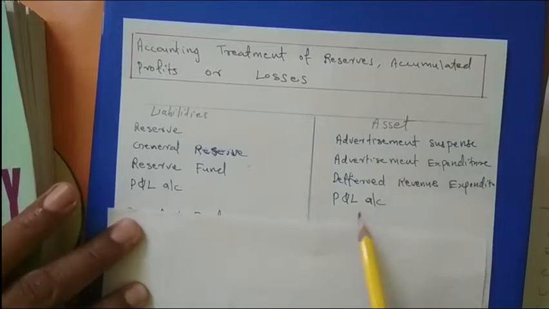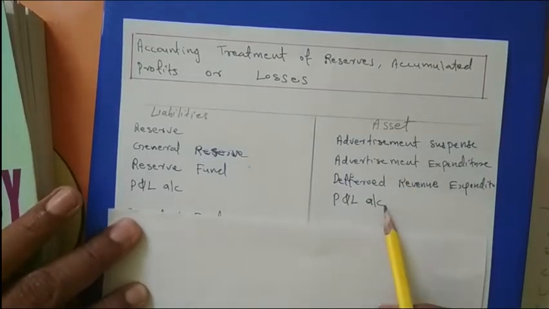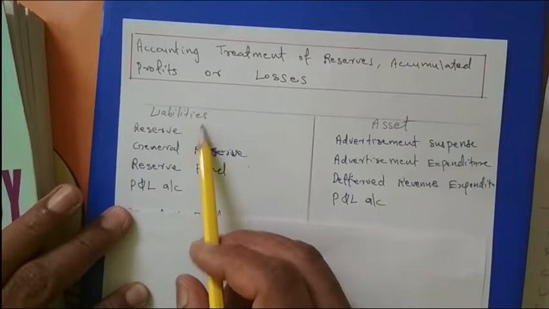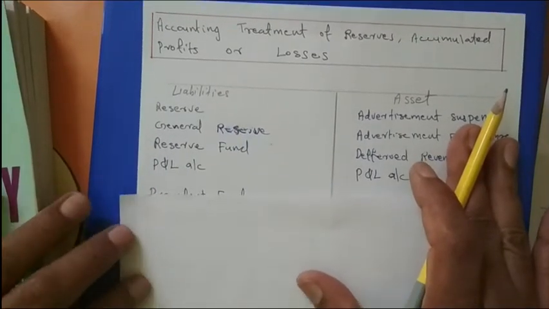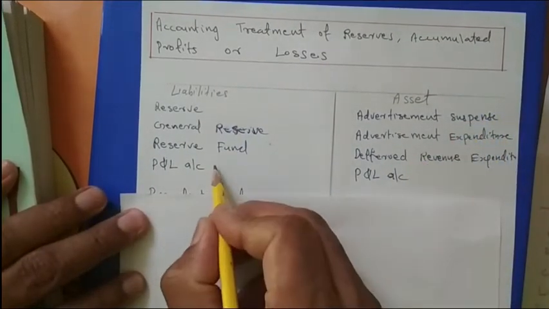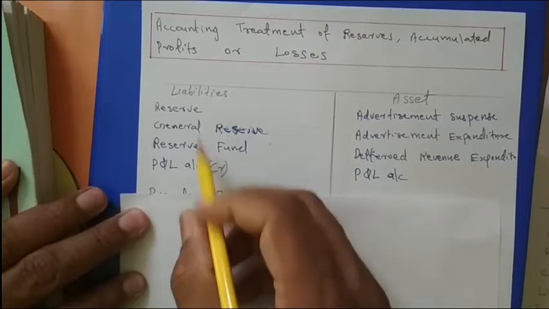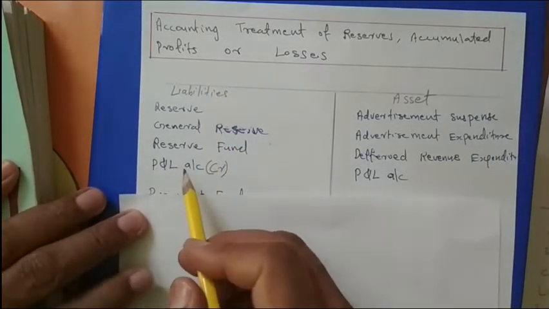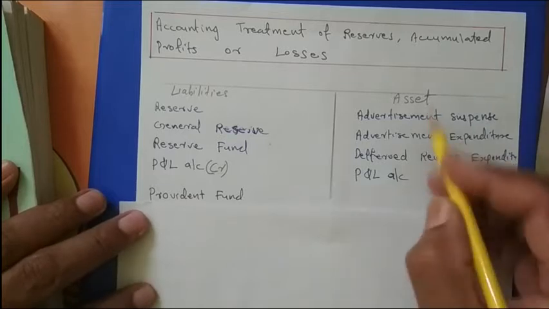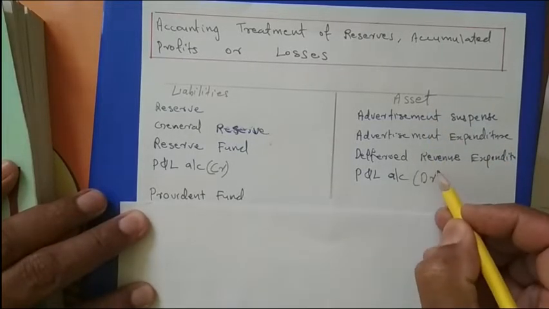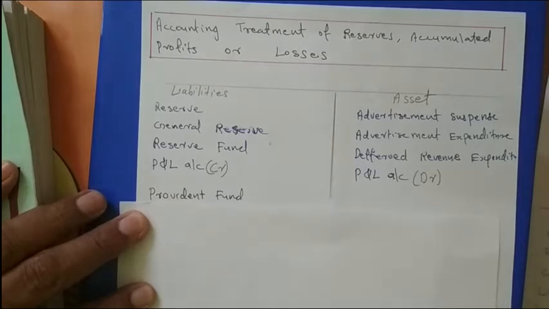If a profit and loss account is given on the asset side, it is a loss. If it is given on the liability side, it is a profit. Sometimes we can see CR; if CR is given, then definitely it is accumulated profit, and sometimes DR will be there, profit and loss account DR, then this is accumulated loss.